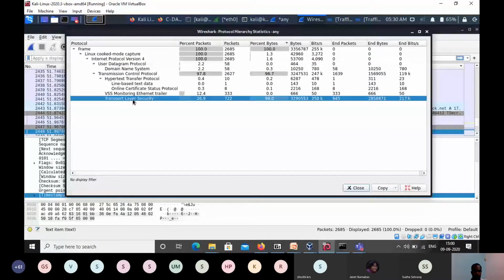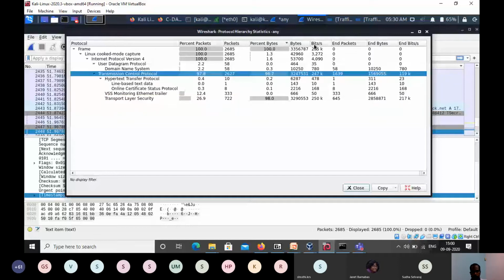And there is TLS traffic around 26.9%. This many packets were captured, 2685 packets. Out of that, 2627 packets are mapped to TCP. And these are the number of bytes captured. So you can map into that. It's around 3 MB, 3247 KB. If I simply divide by 1000, then it is 3.2 MB of traffic I captured from TCP.